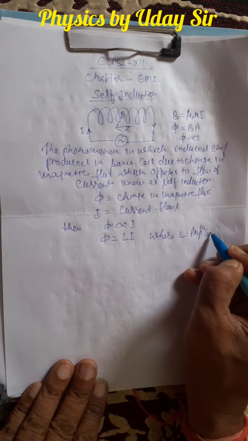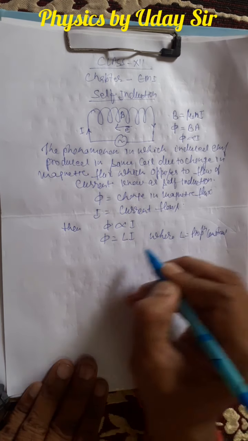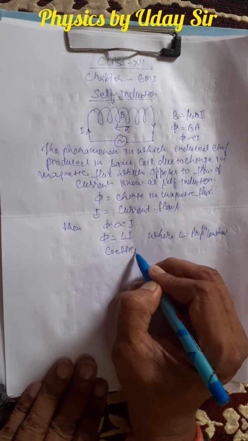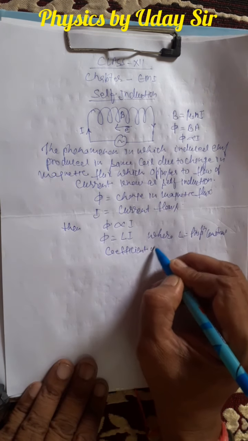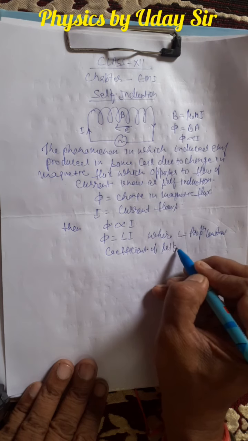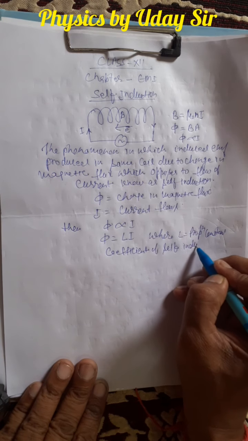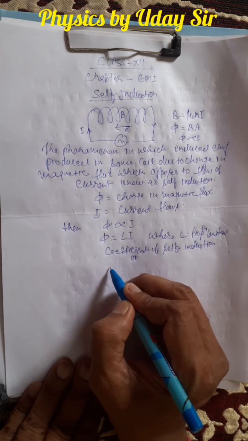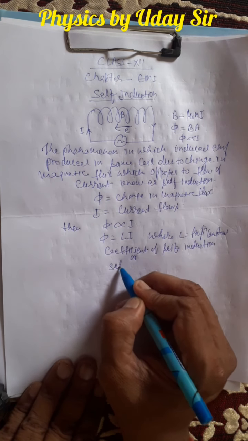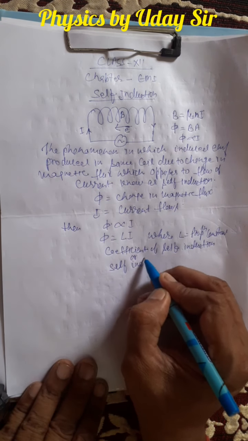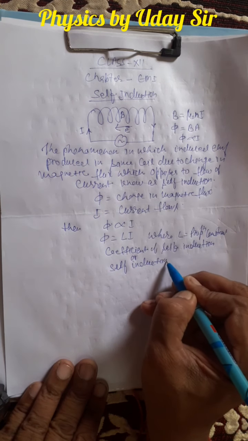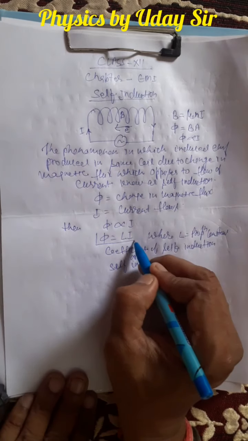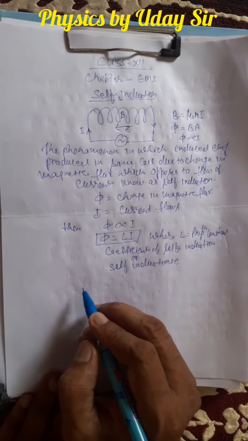This constant is called coefficient of self induction, or you can tell self inductance. So the formula is phi is equal to LI.